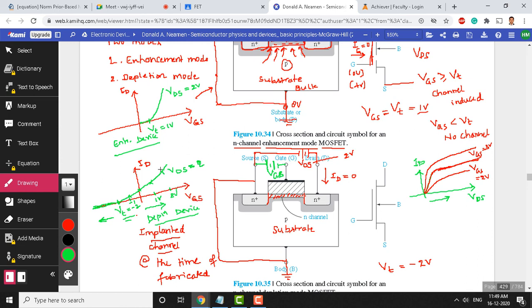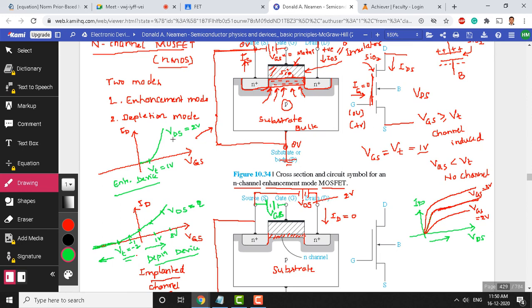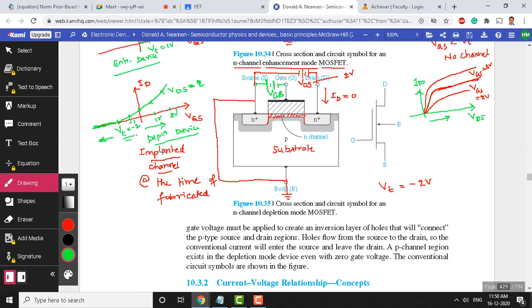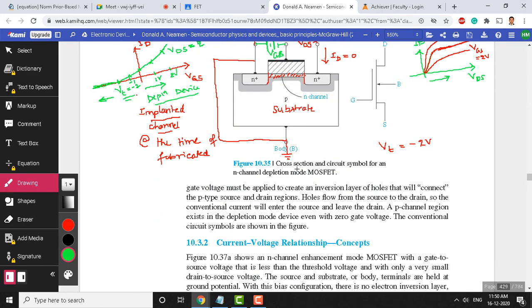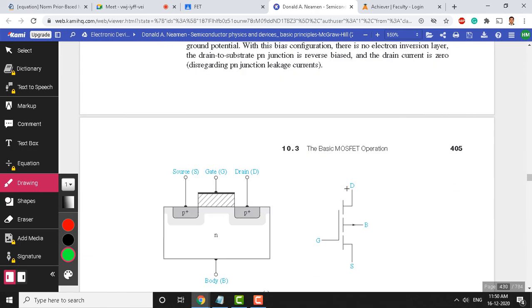So here you will have an opportunity to operate with negative VGS and positive VGS, whereas here it operates only for positive gate source voltage. An enhancement device you cannot operate with negative gate source voltage. Okay, any questions about this? If you understood this concept, definitely you can study what is given in the textbook. Okay, it becomes easier for you.